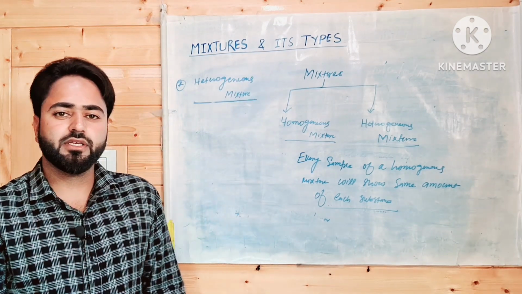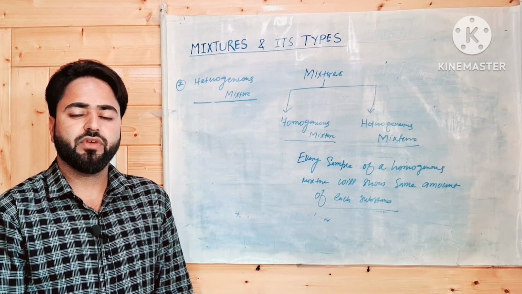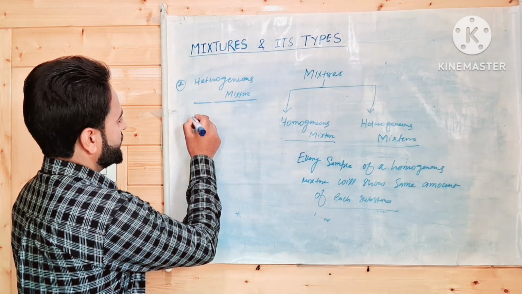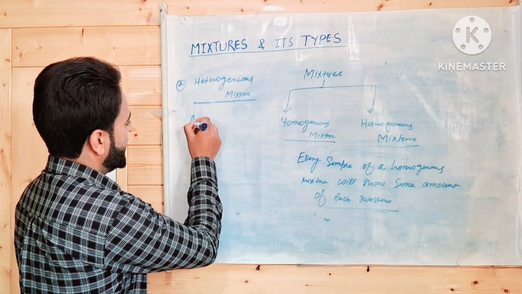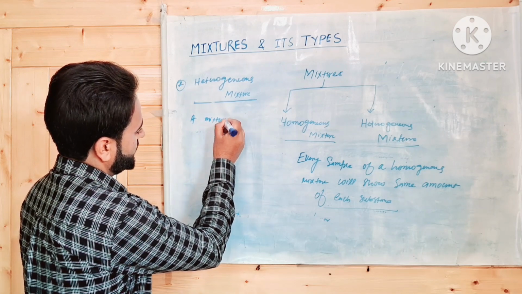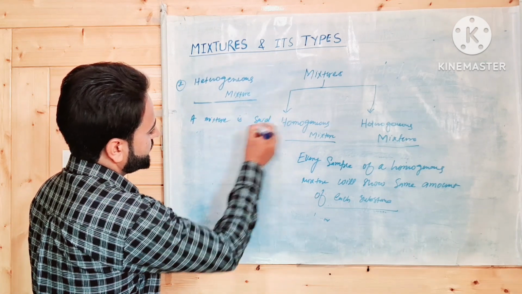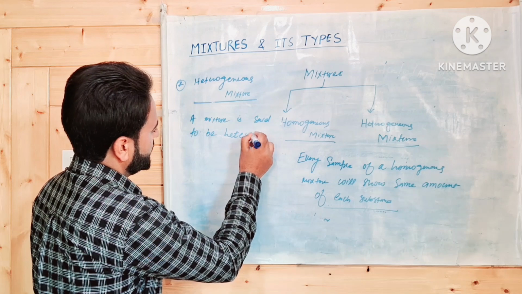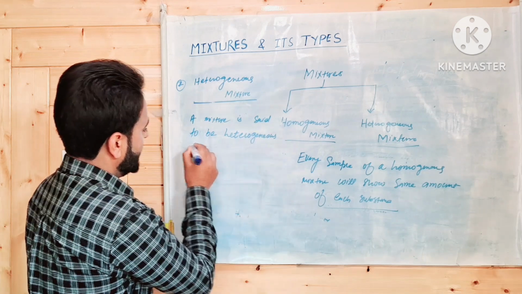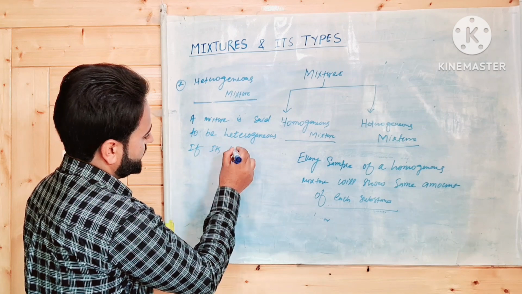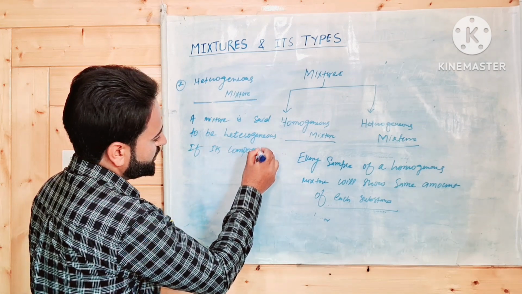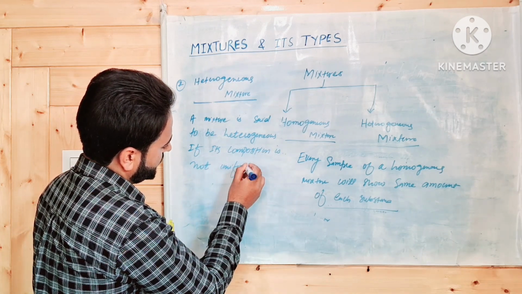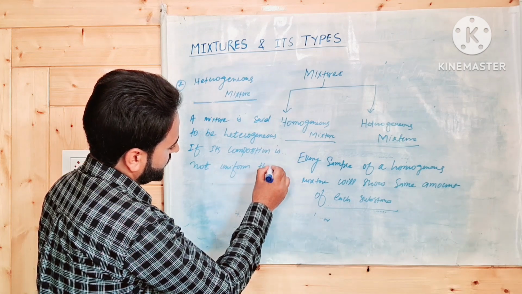Heterogeneous mixture. A mixture is said to be heterogeneous if its composition is not uniform throughout. Let me write its definition. A mixture is said to be heterogeneous if its composition is not uniform throughout.